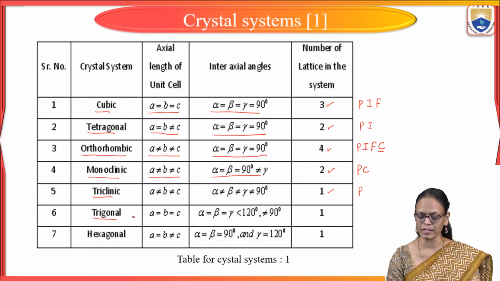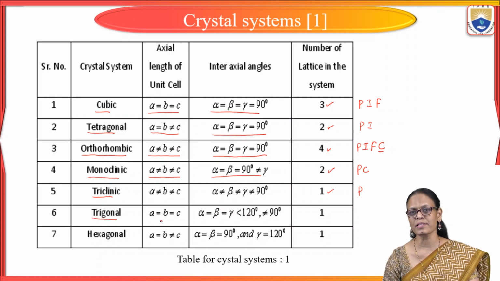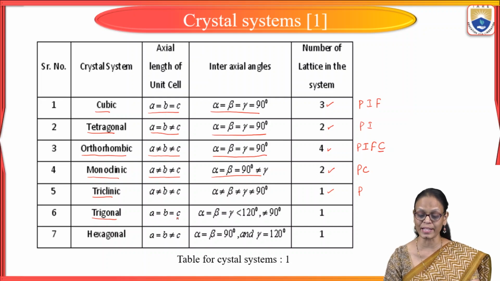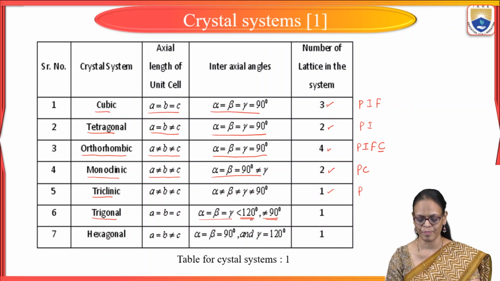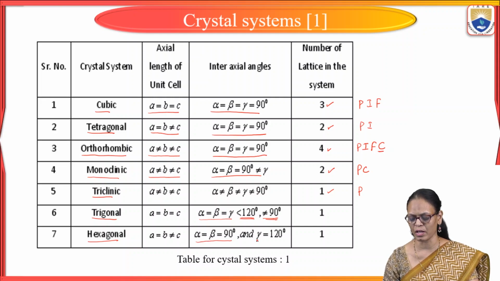And in trigonal, A is equal to B is equal to C, which means the length of the edges are equal. And coming to the angles, alpha is equal to beta is equal to gamma, which is not equal to 90, but it should not be more than 120. It should be less than 120. And in hexagonal, A is equal to B not equal to C. Alpha is equal to beta is equal to 90 and gamma is equal to 120.